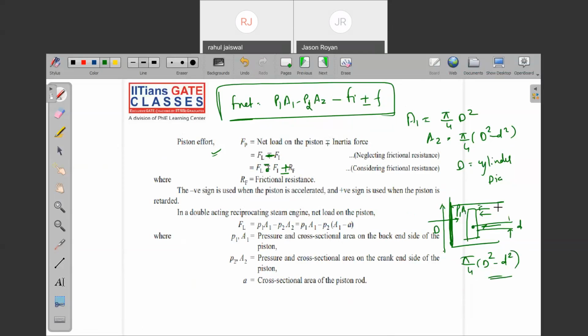Are you getting my point? From the crank end, if you look at the part, it will be a hollow circle. But from here, it is a complete circle on which it is acting. So it's quite simple. P1 is pressure from the cover end, and P2 is pressure at the crank end.